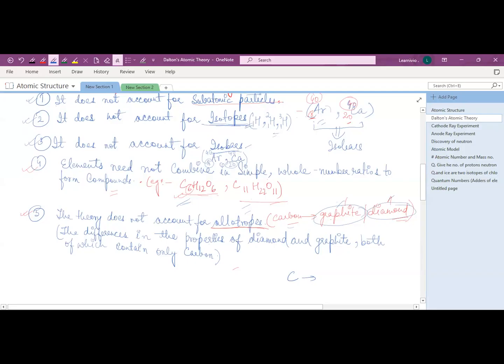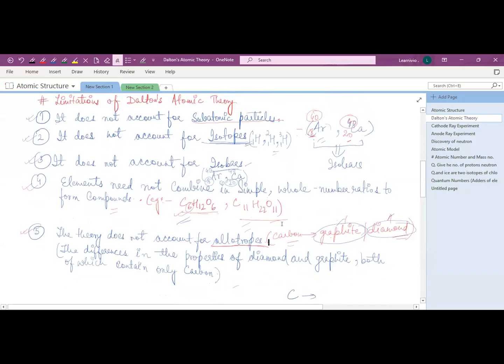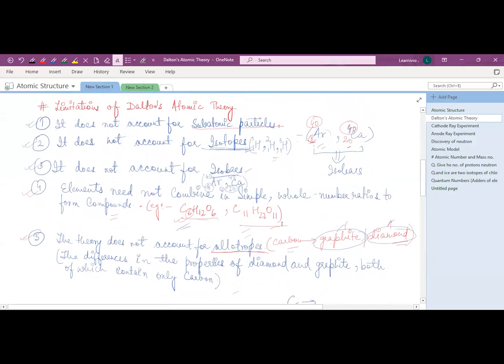And Dalton failed to explain the allotropes. Why is there a difference between the physical and chemical properties of allotropes? Both contain only carbon, but why is there a difference? Dalton doesn't explain that. He failed to explain that. So that's the demerit of Dalton's theory. Okay, write it down. Have you written? No, ma'am. Okay, just write it down.